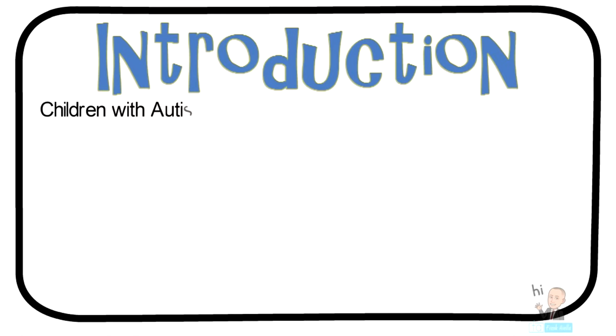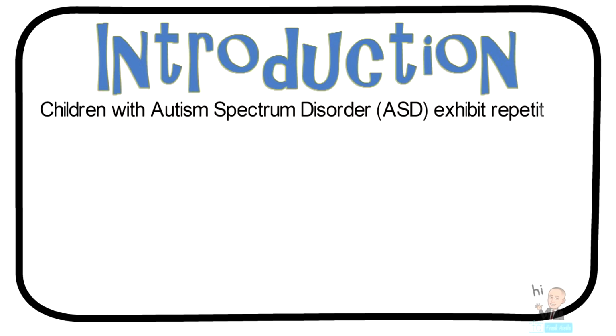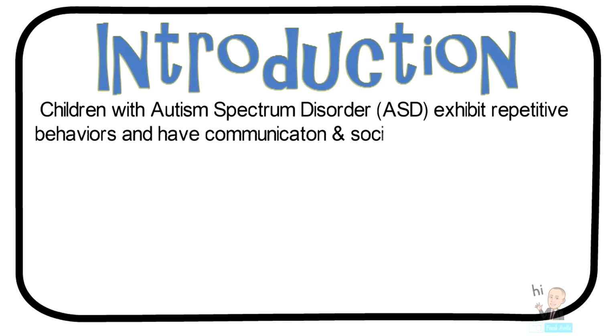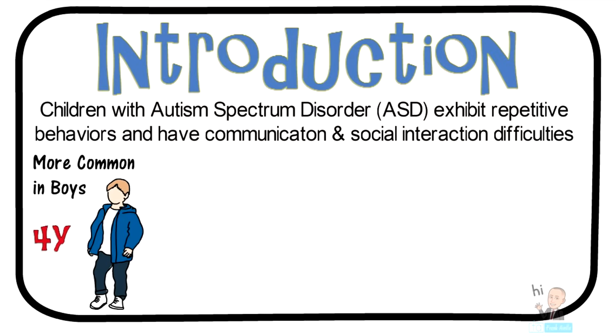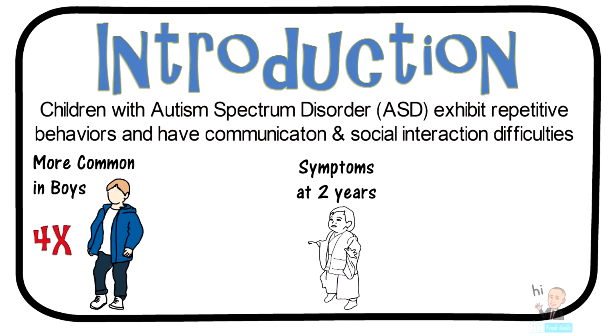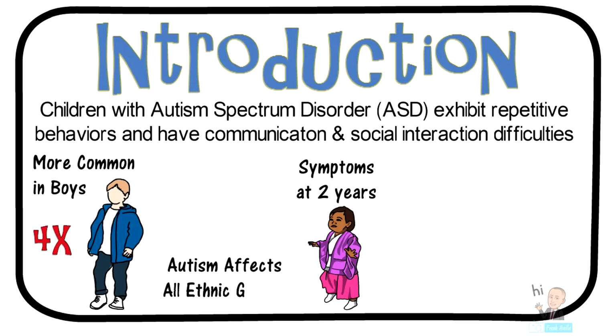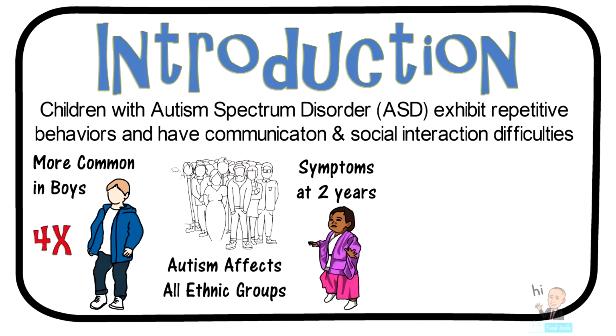Children with Autism Spectrum Disorder, ASD, exhibit repetitive behaviors and have communication and social interaction difficulties. Some broad statistics include the fact that ASD is much more common in boys. Symptoms of ASD do appear before the age of 2, however, many times after the age of 3. Autism spectrum disorder affects all ethnic, social, and economic groups. There are discrepancies within those groups as well.